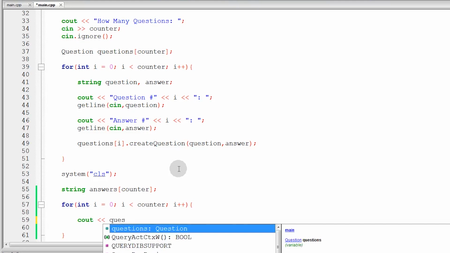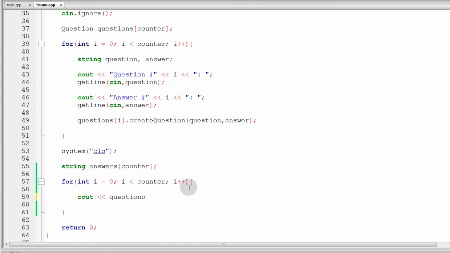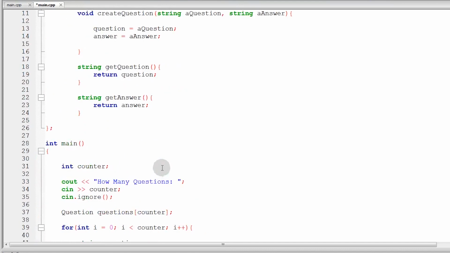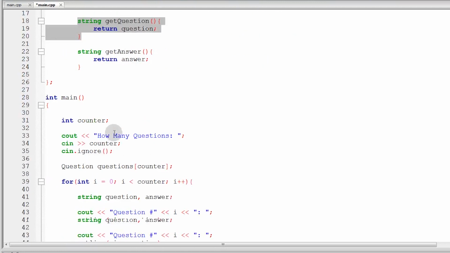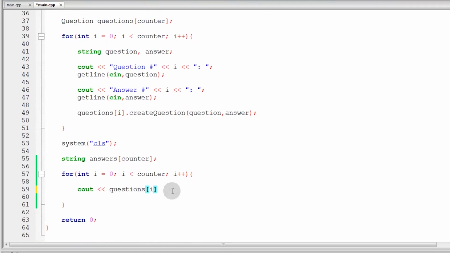So, questions is our array of questions, where the user encoded all the questions they entered. What we access is the question at index i. Earlier, as you can tell, guys, we made a getter, which is an object function. Here, it says getQuestion. We will use this to access the question. Now, we will put that getQuestion.